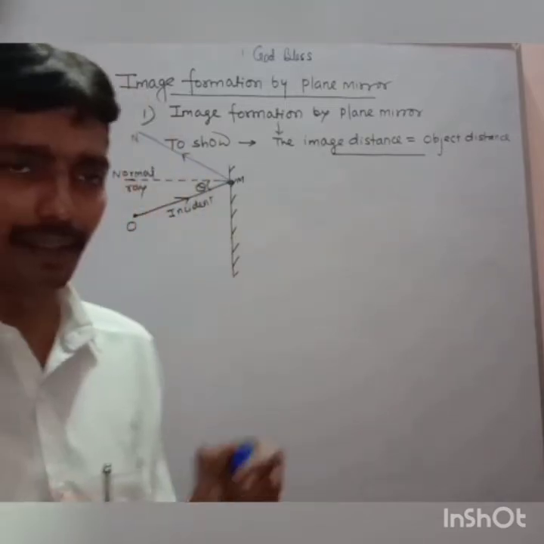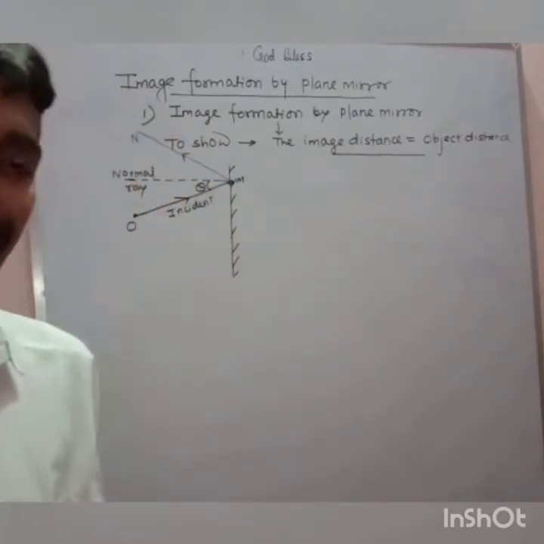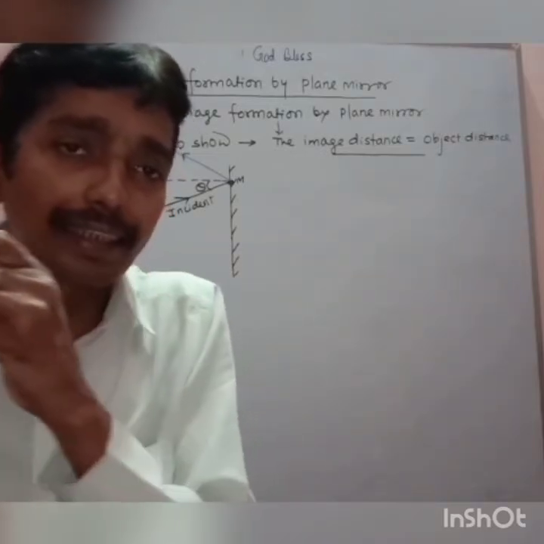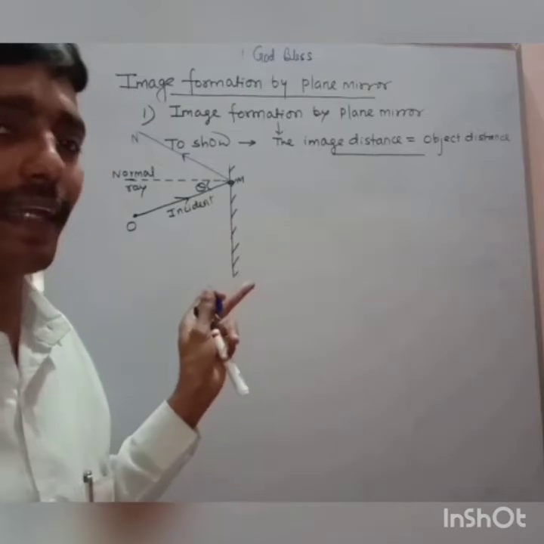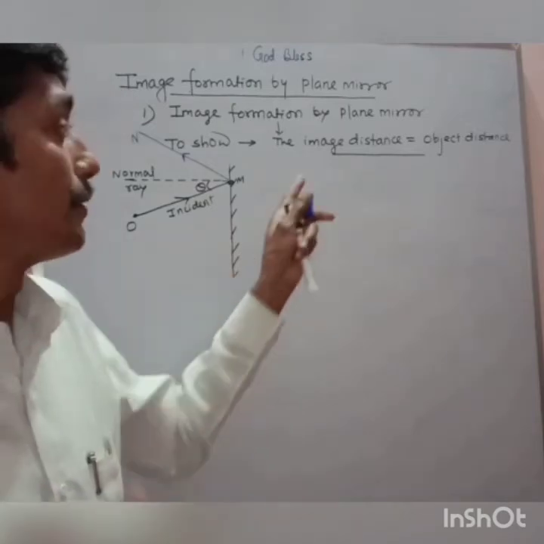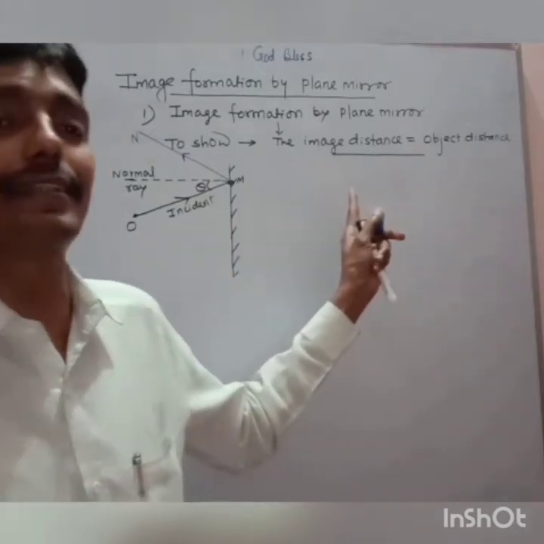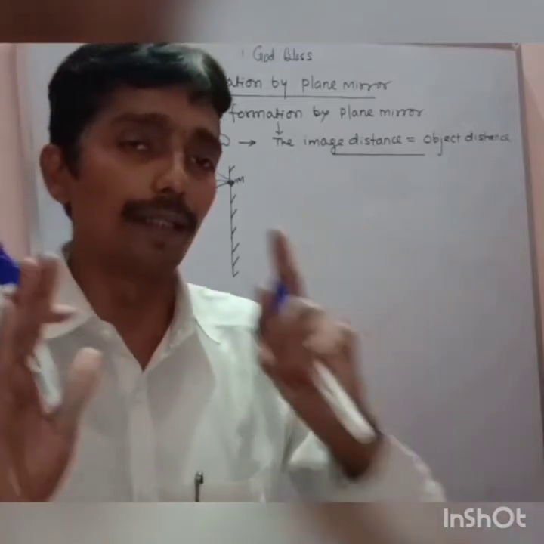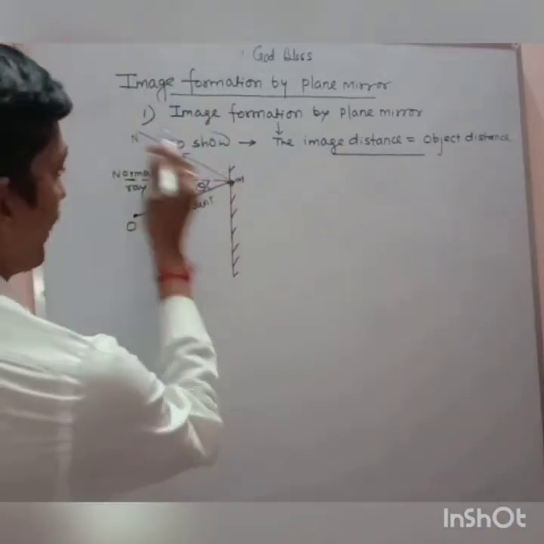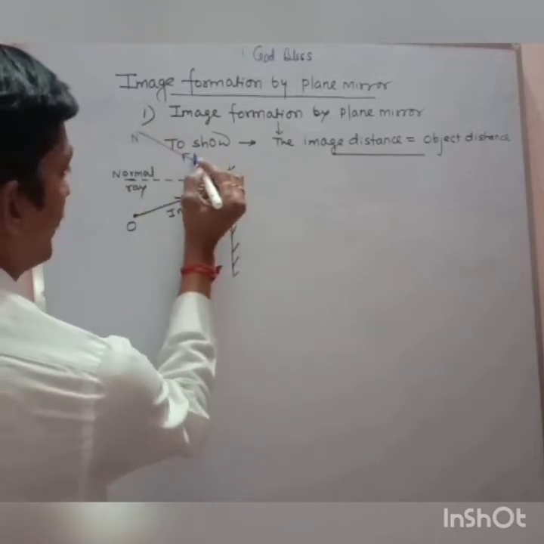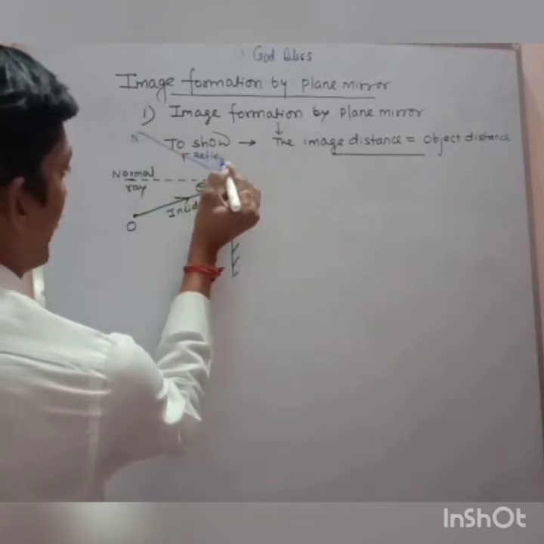This is my previous diagram only, but in the previous diagram I showed how the image is formed. Now, with the same diagram, I am showing you the geometrical proof that image distance and object distance are equal. Look at it. So I have drawn the refracted ray.